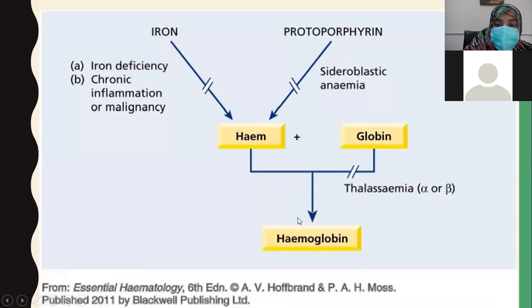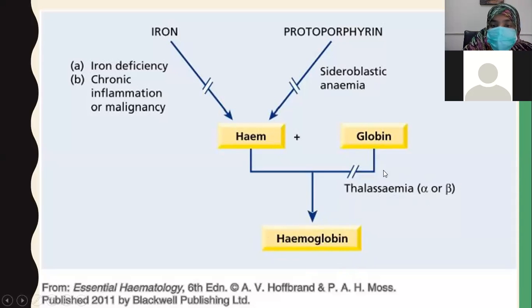They lead to improper or defective hemoglobin formation. In iron deficiency and chronic inflammation or malignancies, iron absorption or iron availability is reduced, so there is less heme production. Due to this defective heme, hemoglobin will not form. Globin is available, but heme is not available.